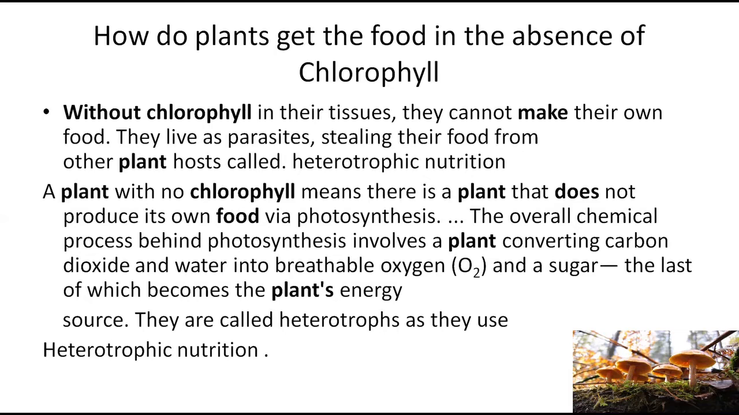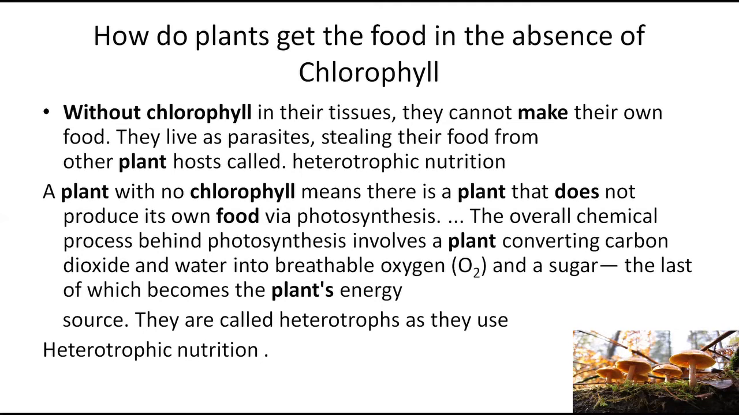So how do plants get food in the absence of chlorophyll? Without chlorophyll in their tissues, they cannot make their own food. They live as parasites, stealing their food from other plant hosts, called heterotrophic nutrition. A plant with no chlorophyll does not produce its own food via photosynthesis. The overall chemical process behind photosynthesis involves a plant converting carbon dioxide and water into breathable oxygen, O2, and sugar, the last of which becomes the plant's energy source. Plants without chlorophyll are called heterotrophs as they use heterotrophic nutrition.